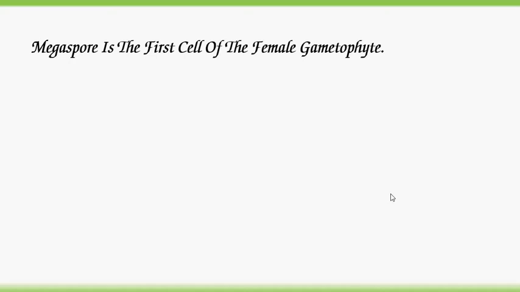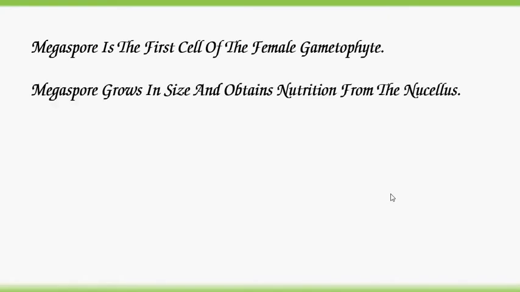So already we discussed in the previous part, megaspore is formed from megaspore mother cell through meiosis division. 4 megaspores are formed. Out of 4, 3 megaspores which are present towards the micropyle degenerate, and the remaining 1 megaspore develops as a female gametophyte or embryo sac. Megaspore grows in size and obtains nutrition from the nucellus.